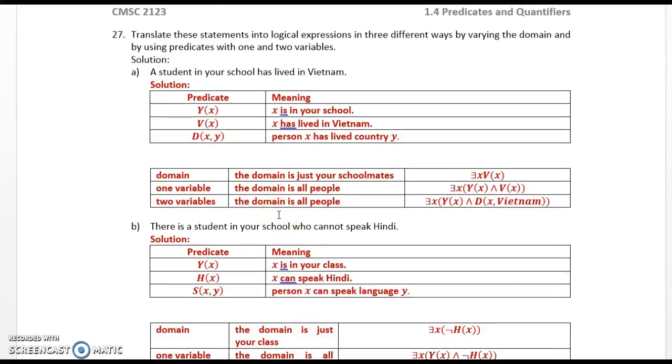27. Translate these statements into logical expressions in 3 different ways by varying the domain and by using predicates with 1 or 2 variables. A student in your school has lived in Vietnam. Let Y(x) be "x is in your school." Let V(x) be "x has lived in Vietnam." And let D(x, y) be "person x has lived in country y."